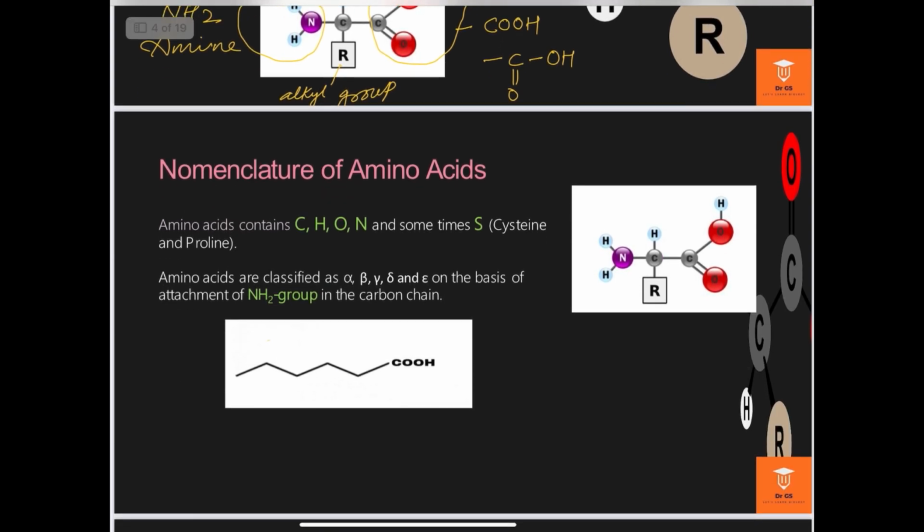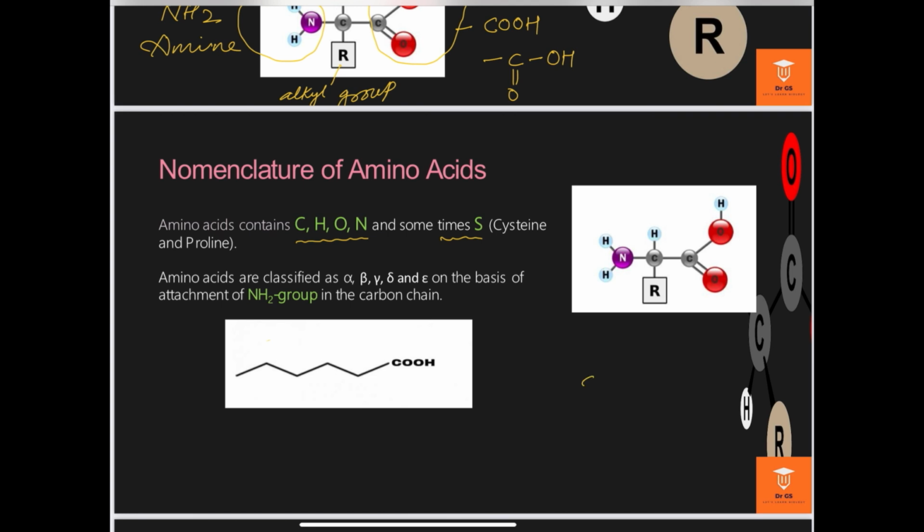And what is the principle of nomenclature of amino acids? First of all, we have to understand the basic components of amino acids. As we know, amino acids and proteins are organic material. So carbon, hydrogen, oxygen, and nitrogen are the basic elements of any amino acid. But some amino acids contain sulfur as a component, just like cysteine and methionine.